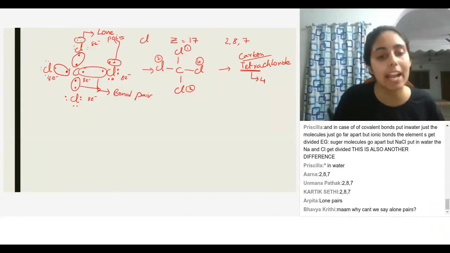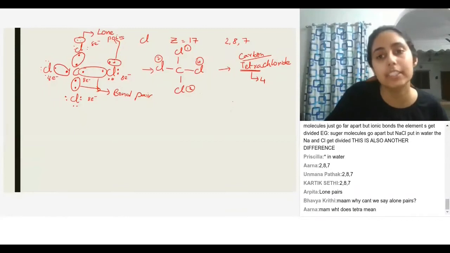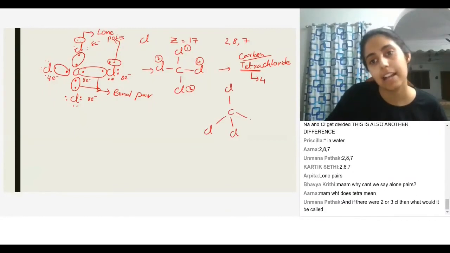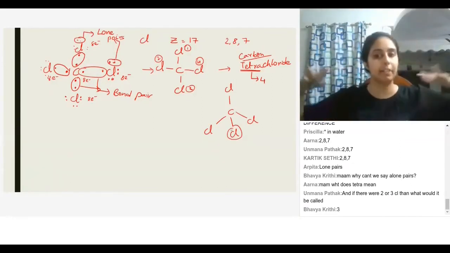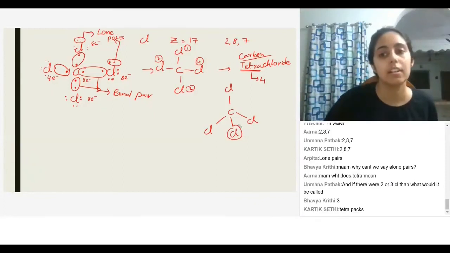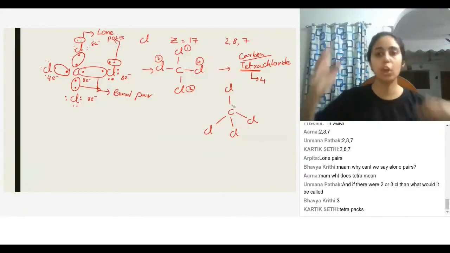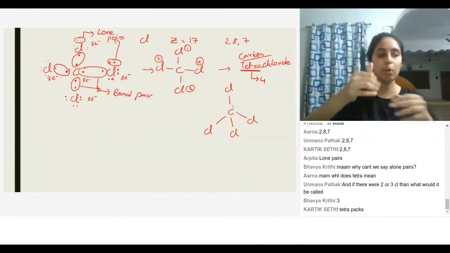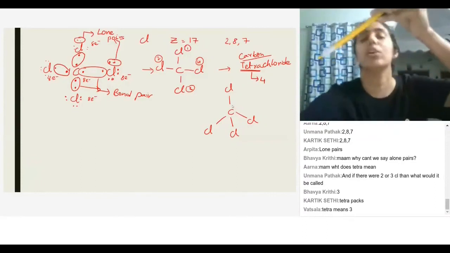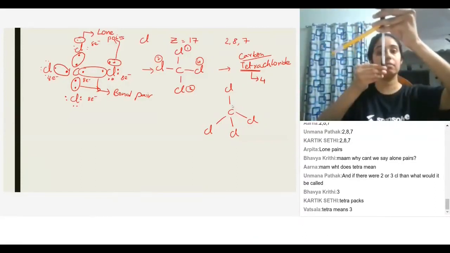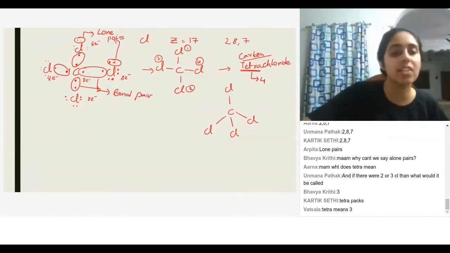It is not really. I have drawn it on the board as 90 degrees, 90 degrees, 90 degrees, but actually, this is not the structure. The structure is something like this. And this chlorine, you can imagine it's going inside the screen. So it's kind of like a pyramid. The top chlorine is just straight on top. The second chlorine is like this. The third chlorine is like this. The fourth chlorine will be something here, like towards me. Does that make sense? So this is called a tetrahedral structure.